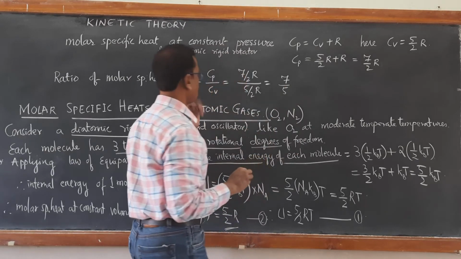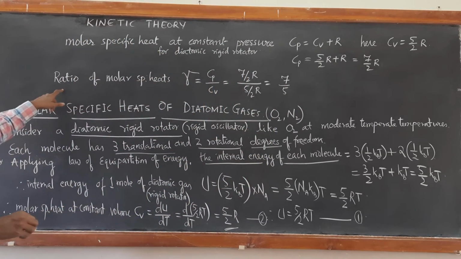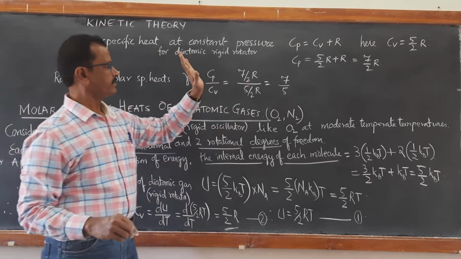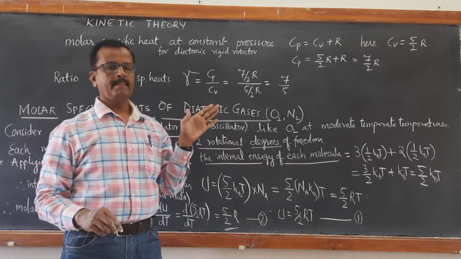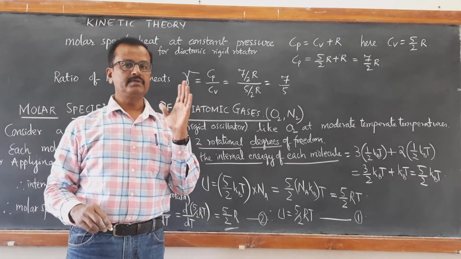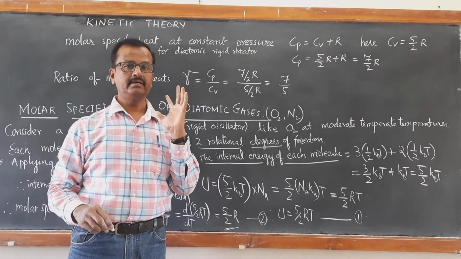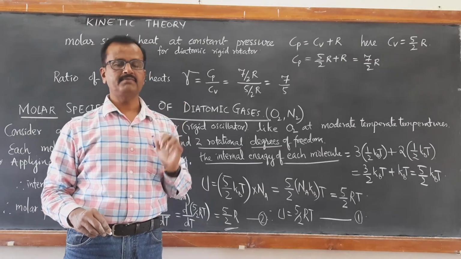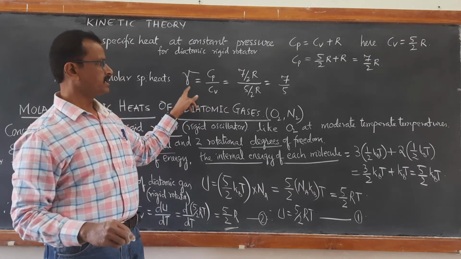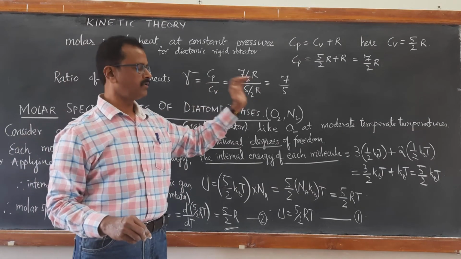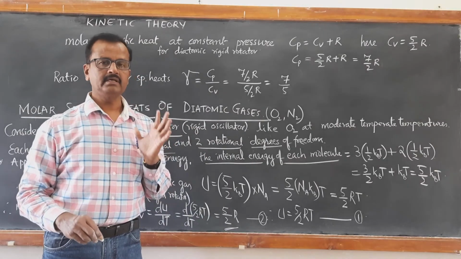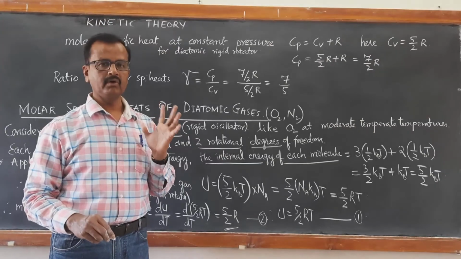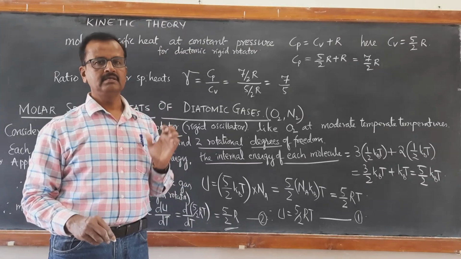So this is the gamma value, that is ratio of molar specific heats, gamma equal to 7 by 5. This gamma we are applying in the equation of state for adiabatic thermodynamic process, where we have discussed what gamma is. This is the gamma value for a diatomic rigid rotator or diatomic gas molecules.